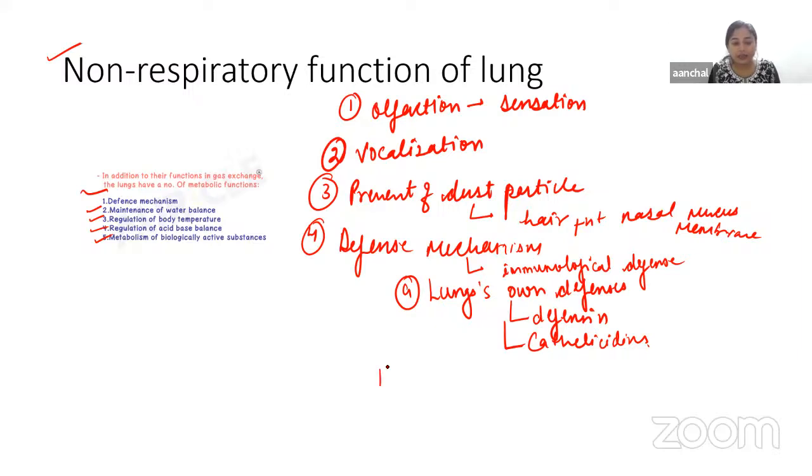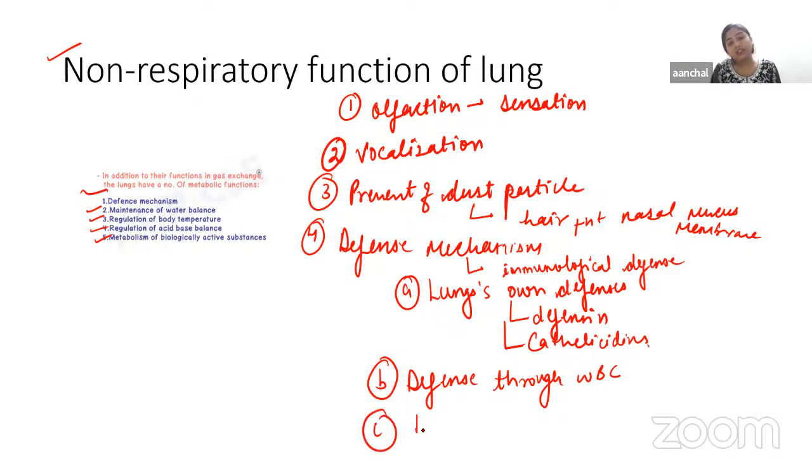Right, another thing, the defense through leukocytes, or WBCs. Particularly two leukocytes, that is neutrophils and lymphocytes. They are present in the alveoli of the lungs and provide a defense mechanism against bacteria and viruses. And we also know that neutrophils are those cells which kill bacteria by phagocytosis, and lymphocytes develop immunity against bacteria.